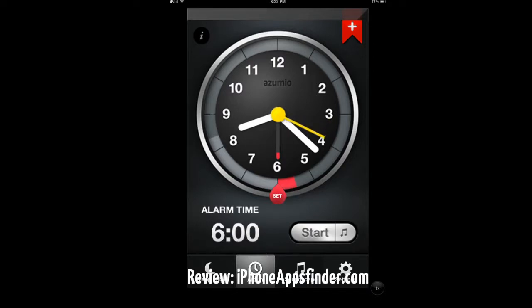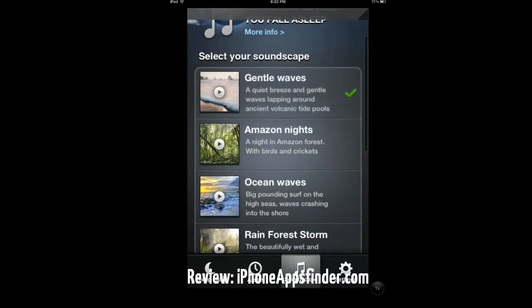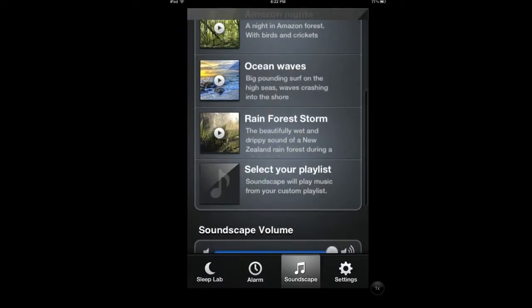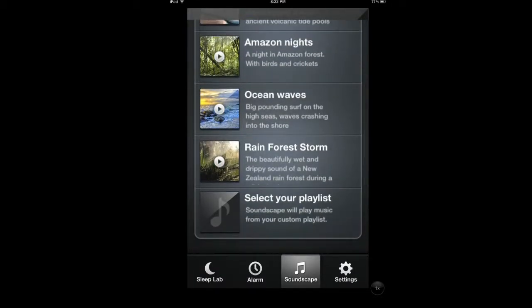You have a few options there. If you don't like the sound of waves, you can go with rain or ocean waves, or select your own playlist.